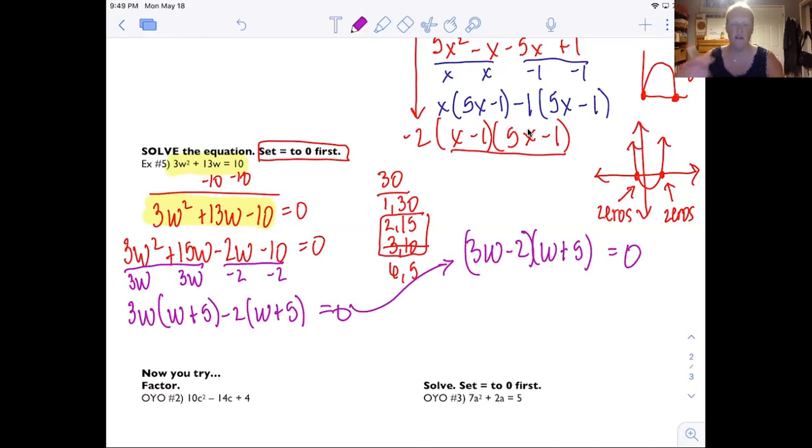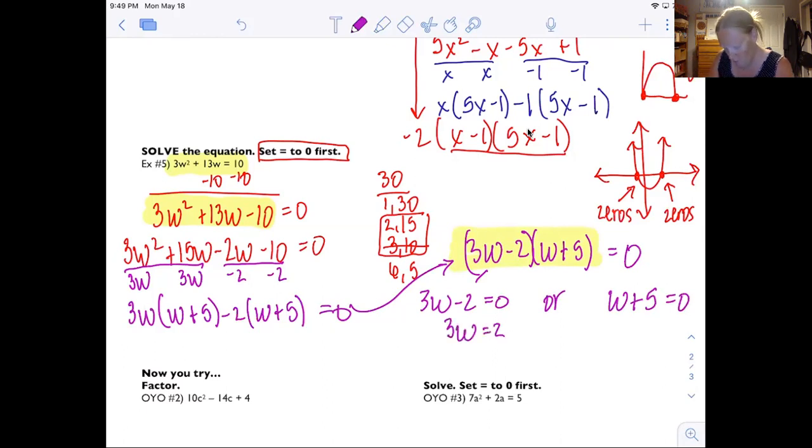Now we're back to what we looked at in the vertical motion model with the zero product property. If two things multiplied together equals 0, one or both of the things have to equal 0. So let's figure out what the options are. I either get 3w minus 2 equals 0 or w plus 5 equals 0. Then I solve. Add 2 to both sides, 3w equals 2. Divide both sides by 3, w equals 2/3. So that's one solution, or w equals negative 5. That's the second solution.